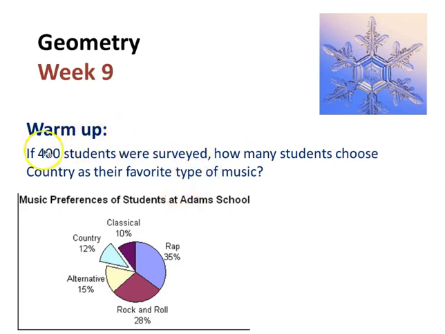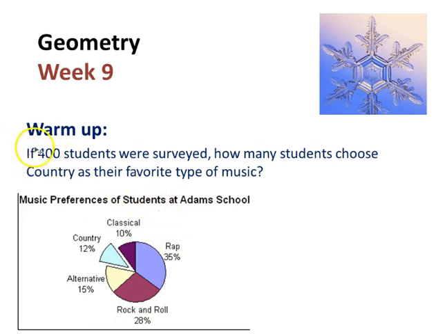where we are looking at a circle graph that tells us the music preference of students at a certain school. And in a circle graph, we're only given the percentages of students who like each type of music. And my question to you is, how can you use those percentages to help you figure out this warm-up question?